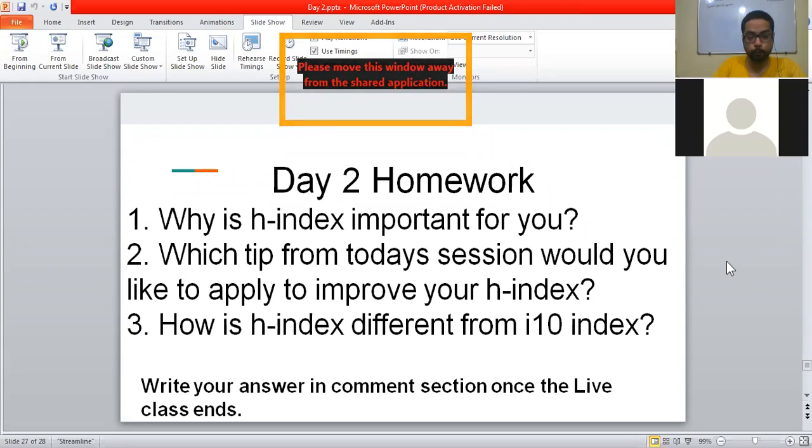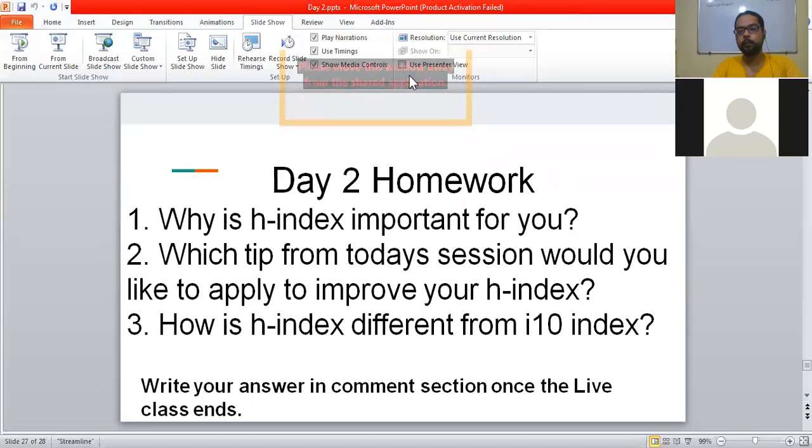And this brings us to the end of day two of the two day seminar, where we talked about a lot of things about the H-index and all of that.